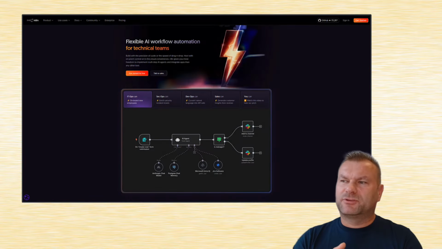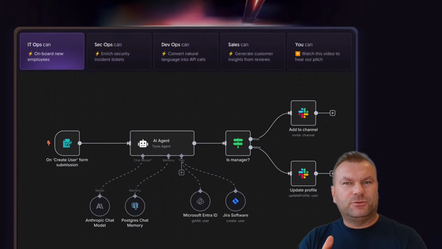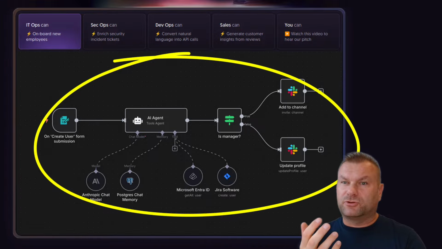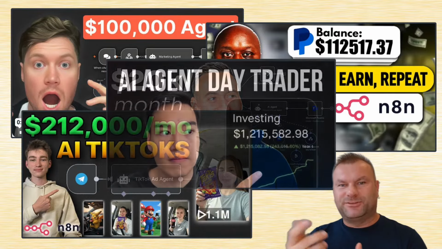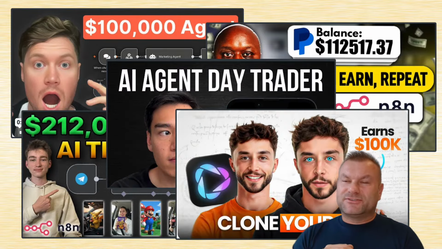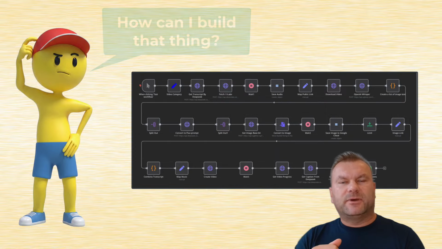If you are curious about AI workflow automations, if you wonder how they can save you time by reducing some repetitive work you might have, or even how you can build and sell AI solutions to other businesses, then you are in the right place. And don't worry, there is no previous experience required. We will learn everything step by step here.